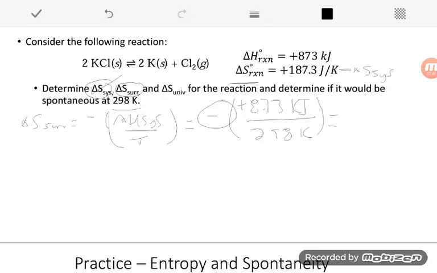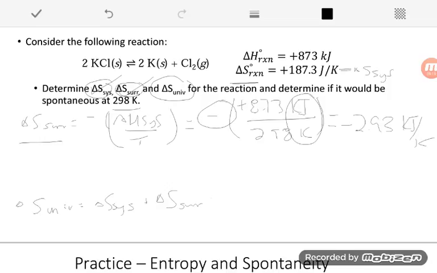don't forget about that negative, it is negative 2.93 kilojoules per Kelvin. So look at both of our units there. So negative 2.93 kilojoules per Kelvin. That's delta S for my surroundings. So we can check that guy off. For the universe, it's very, very simple. Delta S universe, I just need to add up delta S for my system and delta S for my surroundings.